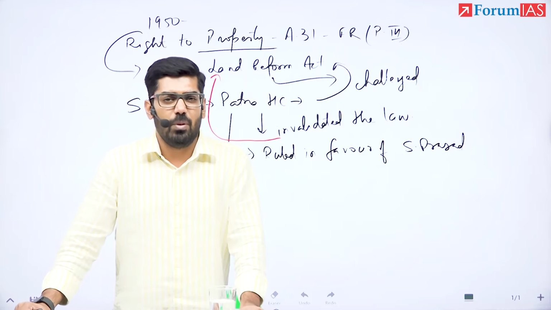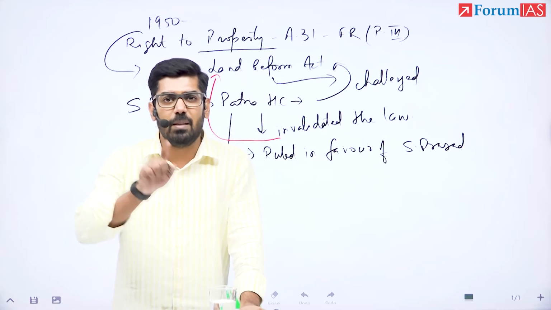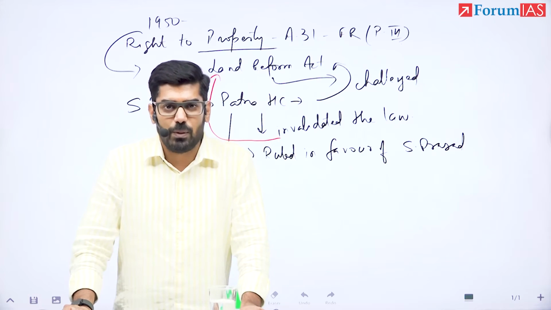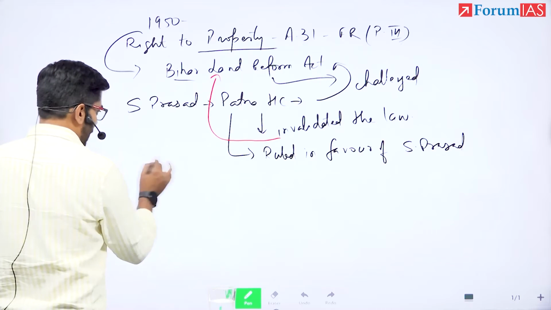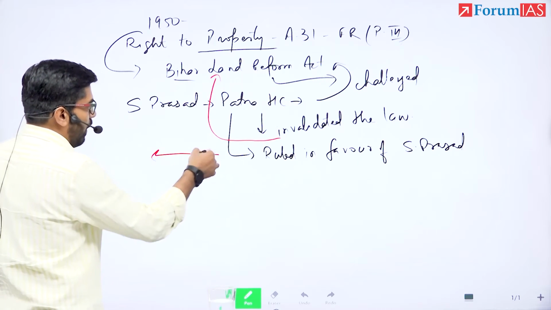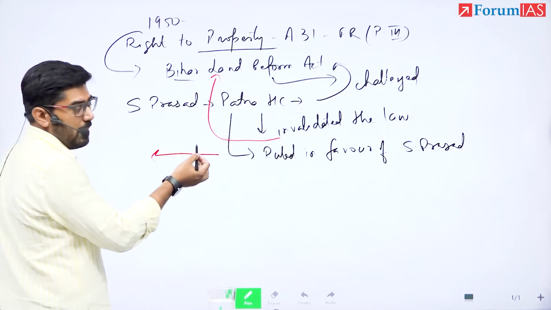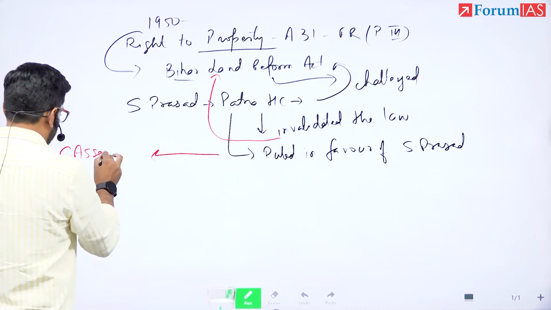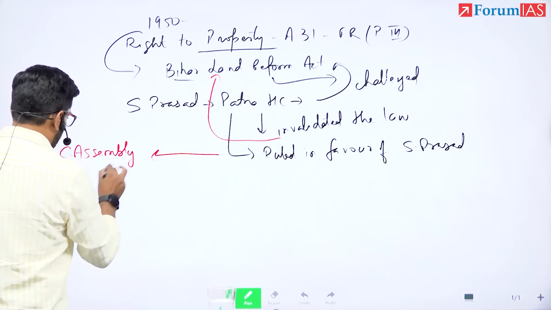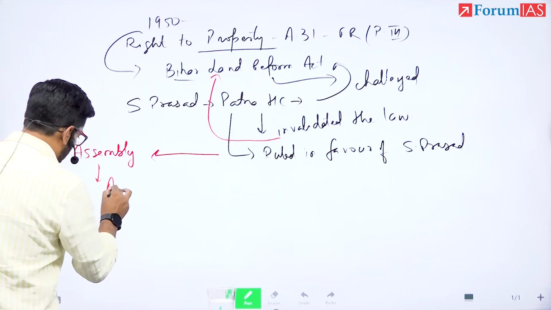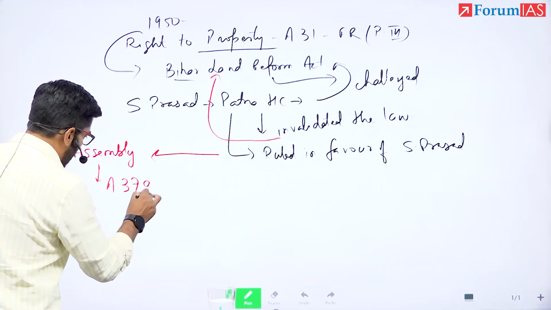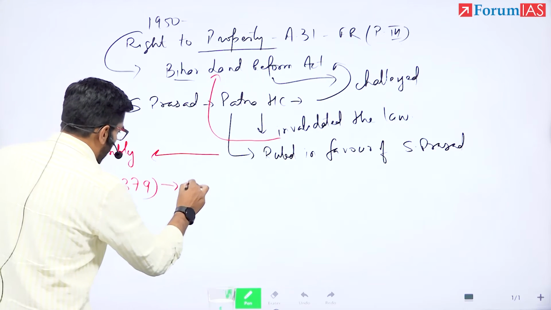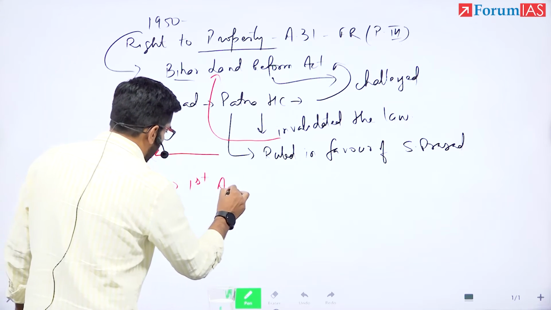The answer is very obvious. You all know it, that it will challenge the judgment in Supreme Court. But the prevailing wisdom was not in favor of challenging this judgment in Supreme Court. The Constituent Assembly, using the powers it had under Article 379, passed the First Amendment.